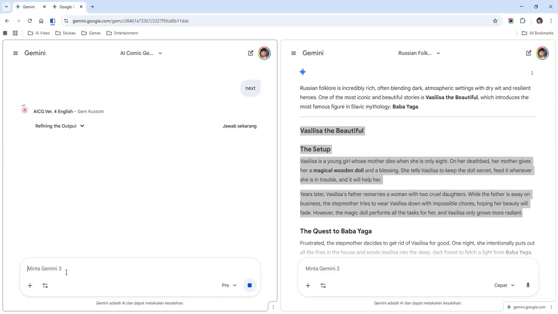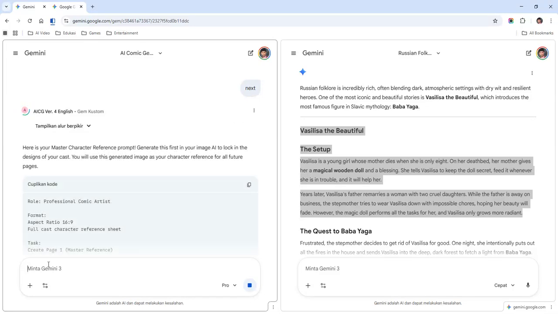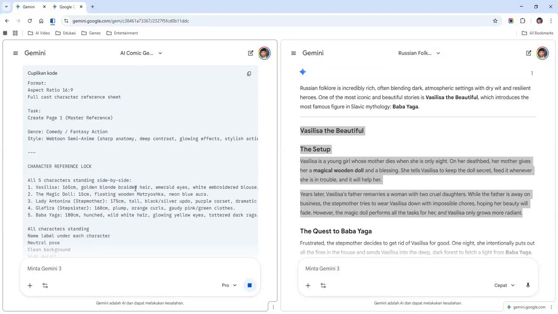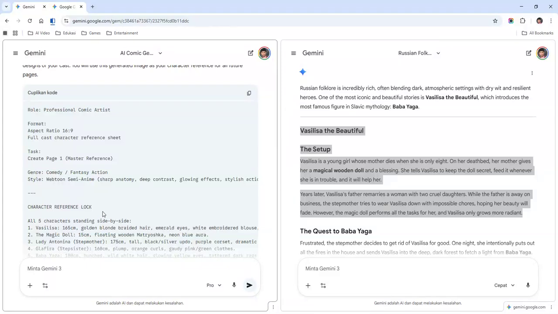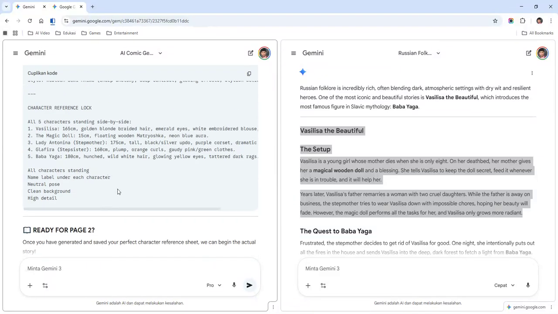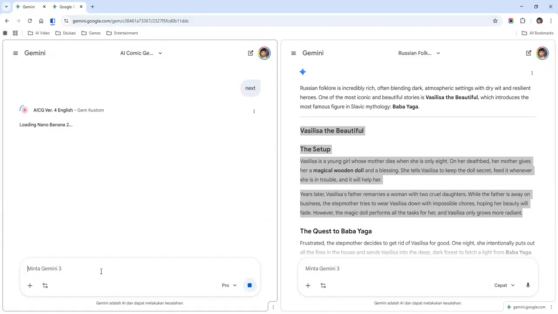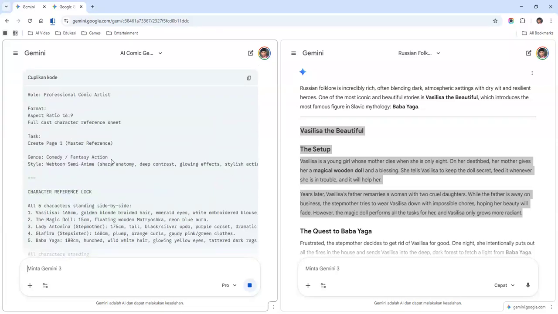Okay, this is the refining of the output, and we got the first page. It's about the character reference loop. So the characters will be created first, and the next pages will refer to the characters that we created before. The next is page 2. Just type next or page 2. The prompt in page 2 will differ from page 1, because page 1 is just the master character reference.